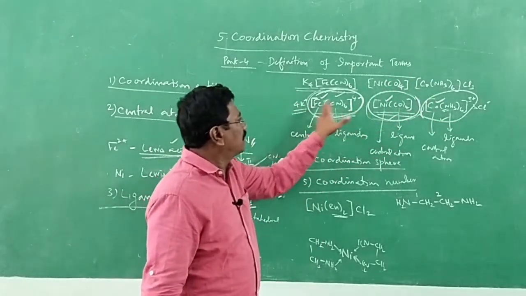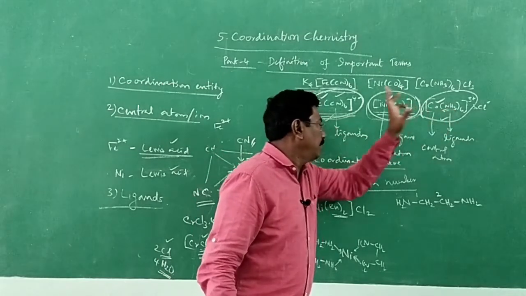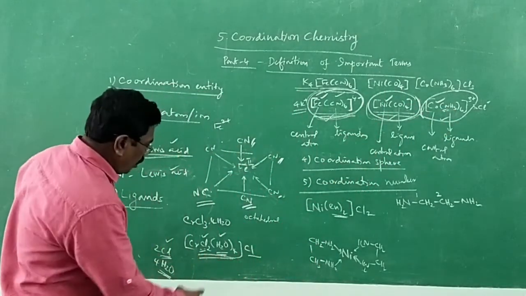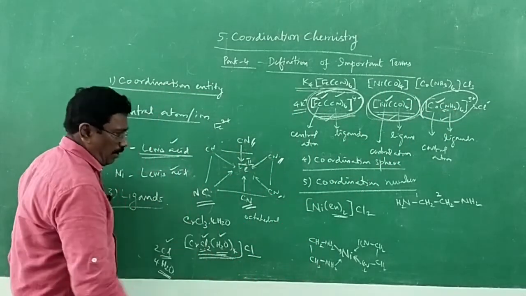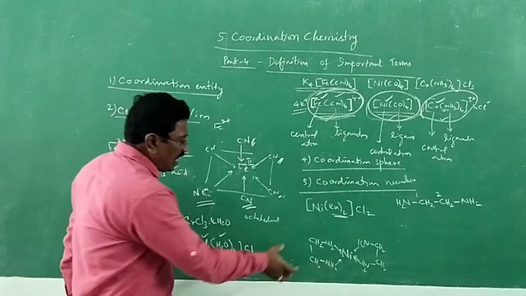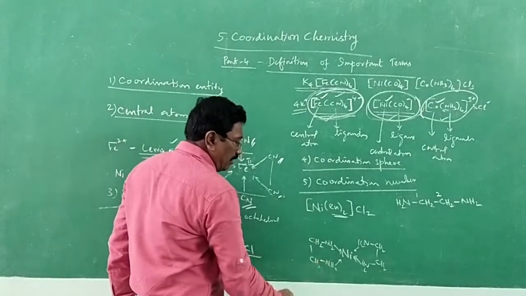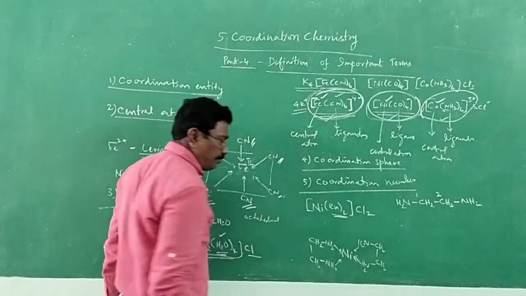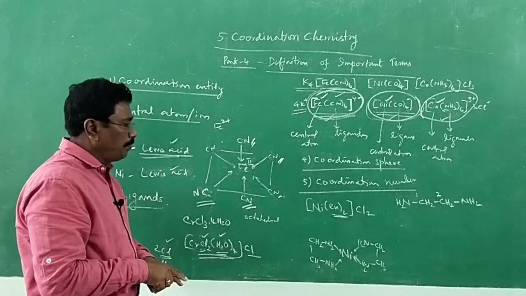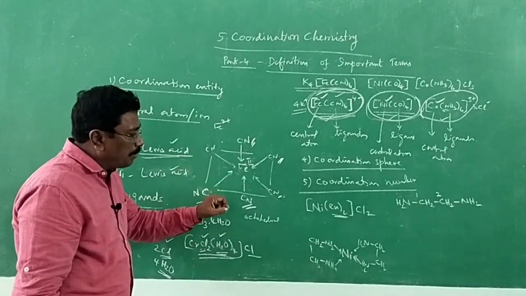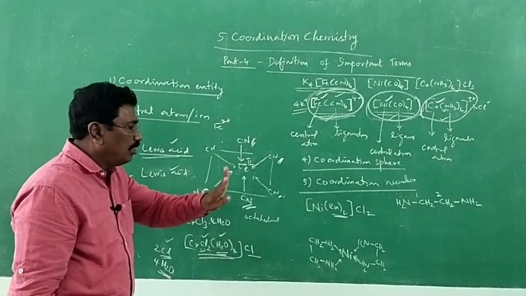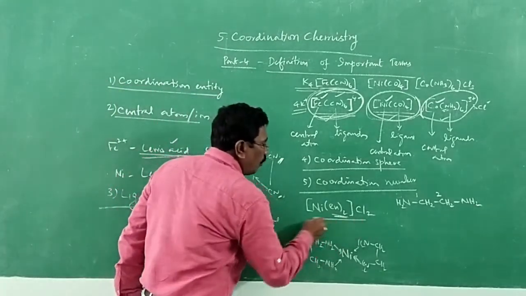So coordination number 6, coordination number 4, coordination number 6. Here also coordination number 6. One ligand making 1 bond. But here, one ligand, ethylene diamine, is making 2 bonds. And therefore, how many sigma bonds are present between ligands and central metal ion? 4. So coordination number here is 4.